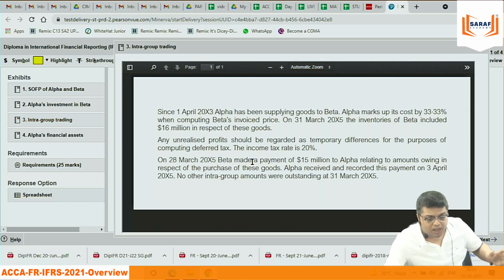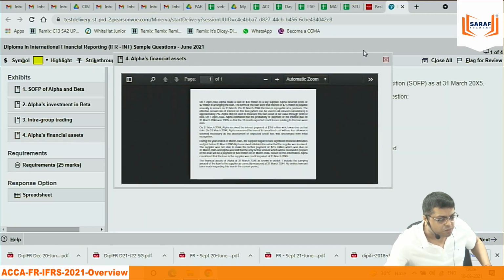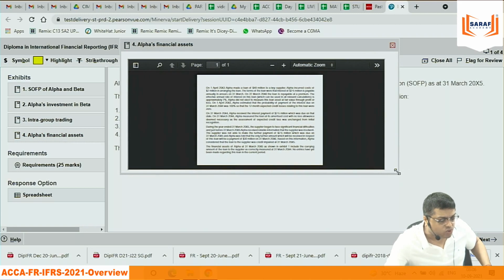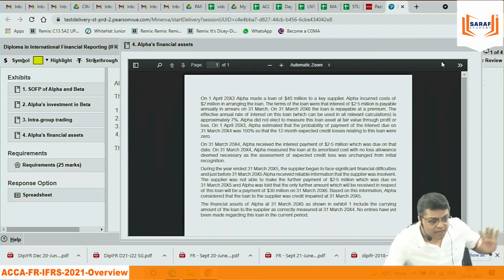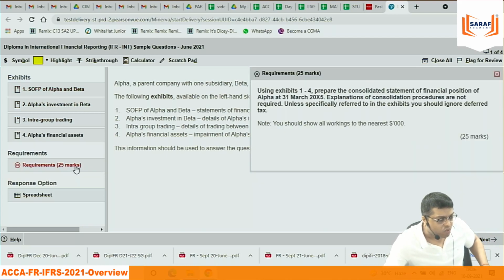The third is intra-group transactions, purchase and sale of goods and assets between all of them. Then the fourth one is some adjustments relating to a financial instruments topic, which they are mentioning. This is the area of the question. You can say this is the first question, based on consolidated financial statements. The requirement says prepare the consolidated statement of financial position, balance sheet, as on 31st March 2015, for 25 marks. You need to prepare the consolidated balance sheet combining parent and subsidiary.